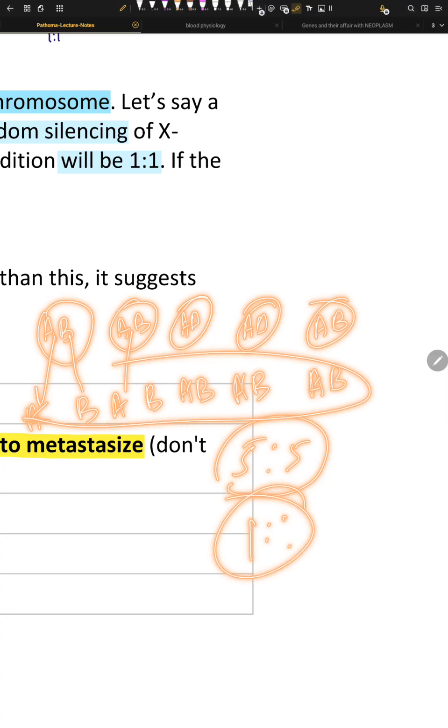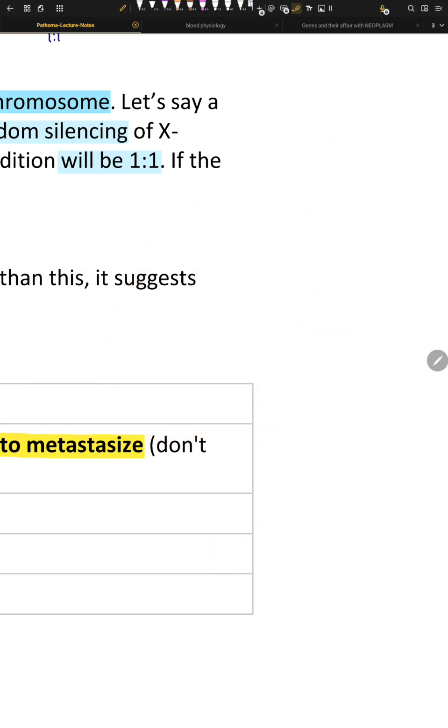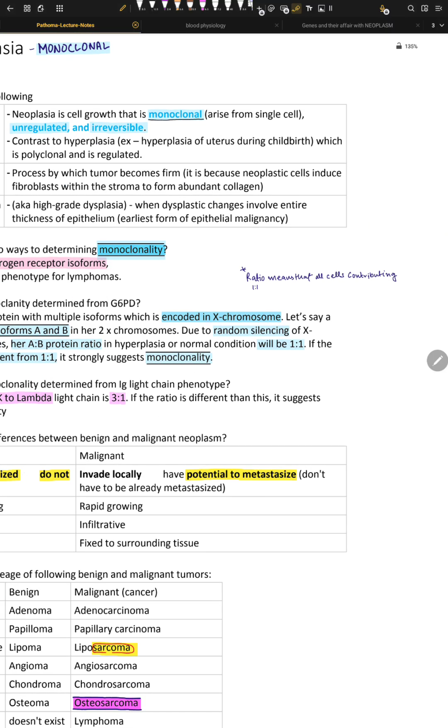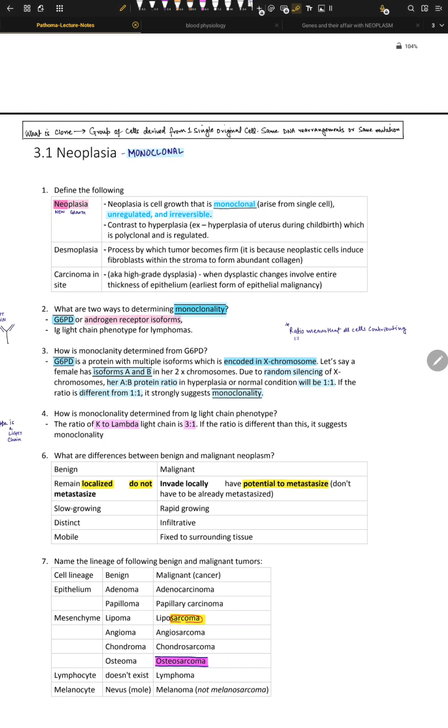But in neoplasia, what will happen here is that the B will be silenced. We'll have just A. 5 is to, maybe we'll not get any. So the ratio will change dramatically. So that's what I'm trying to get to. Okay, that is neoplasia in simpler words. Okay, that is just monoclonality. Okay, so that's the concept right there.